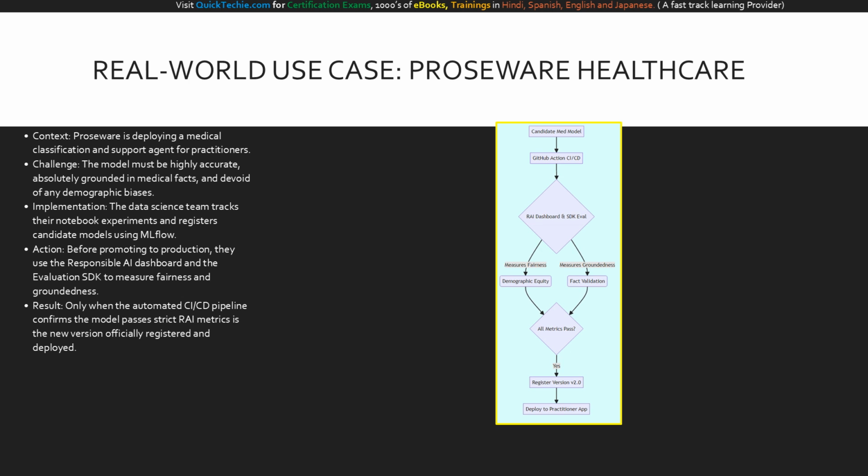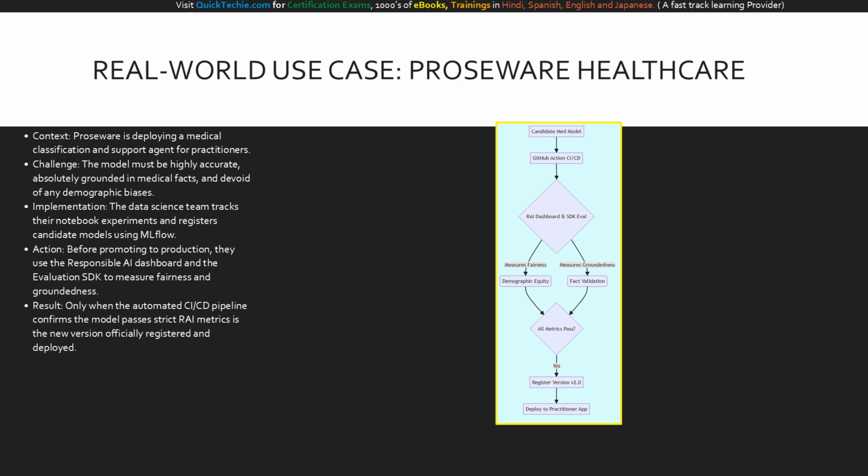As the data science team iterates, they track their experiments using MLflow. However, before any candidate model is officially registered for production deployment, it faces our responsible AI quality gates. Using the Azure AI Evaluation SDK and the Responsible AI dashboard, the pipeline automatically measures fairness, safety, and groundedness. Only when the GitHub Actions workflow confirms that the new model exceeds all ethical and safety thresholds is the version officially registered and deployed to help patients.